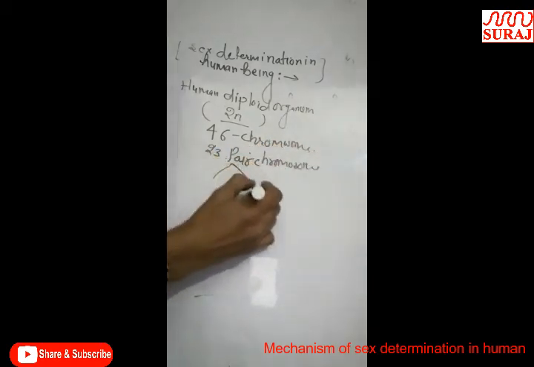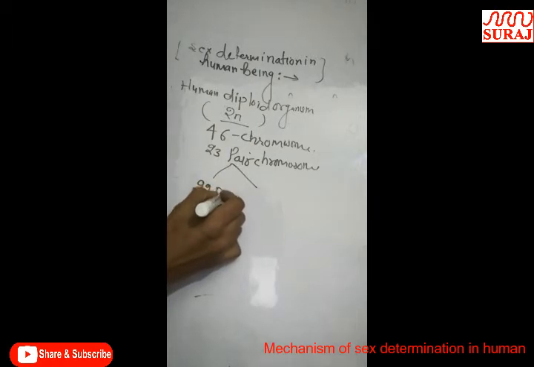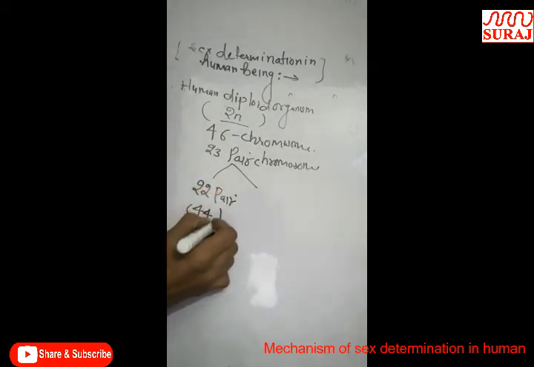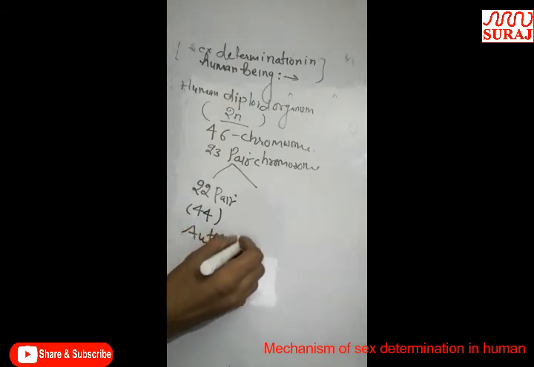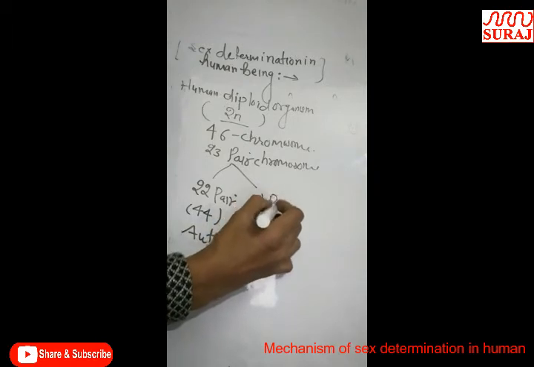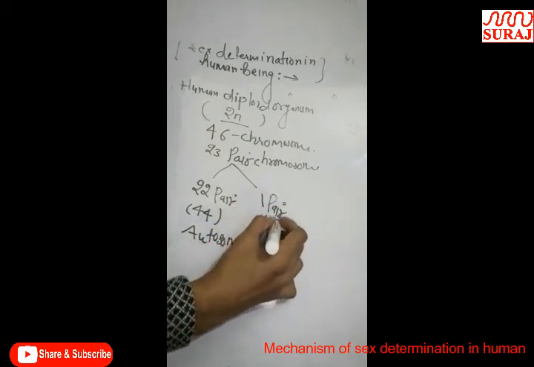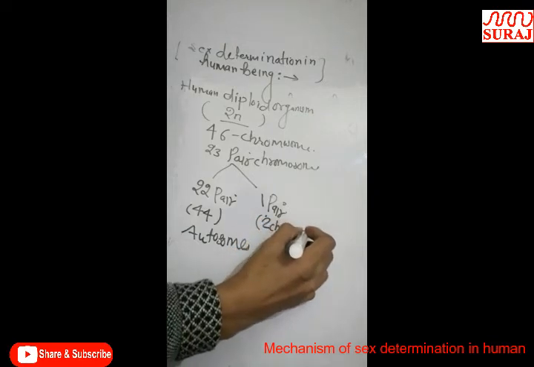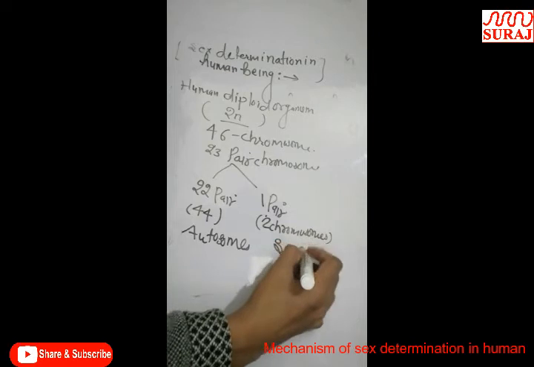These 23 pairs of chromosomes are of two types. 22 pairs, or you can say 44 chromosomes, are known as autosomes, and one pair, or you can say two chromosomes, are called sex chromosomes.